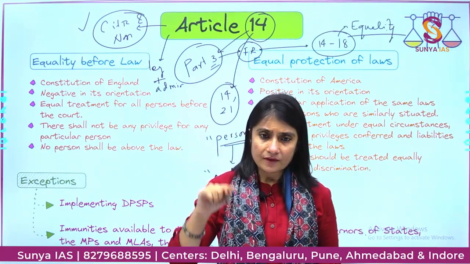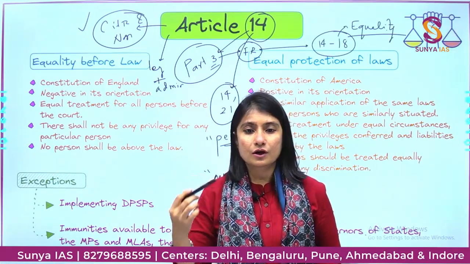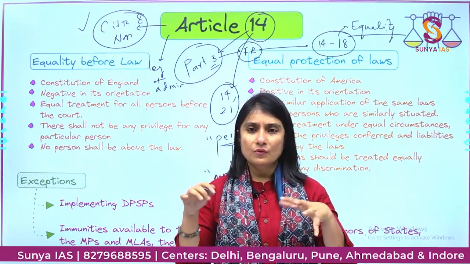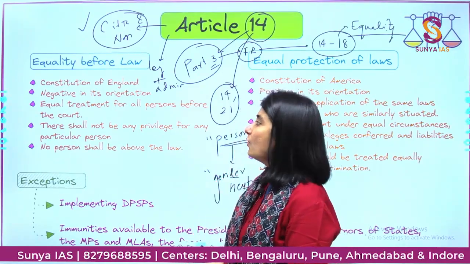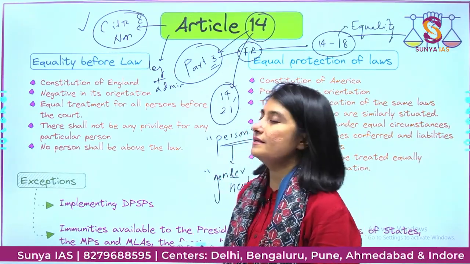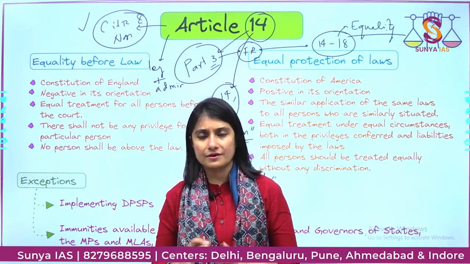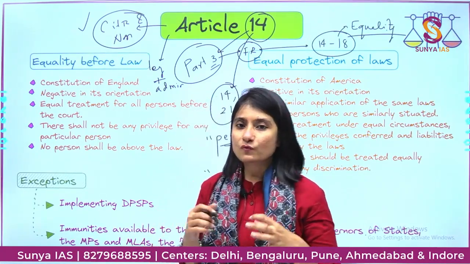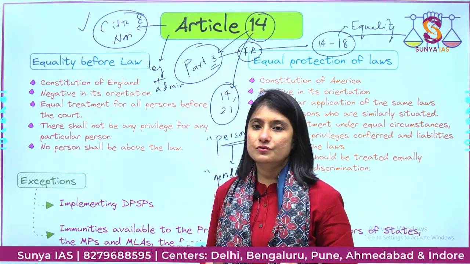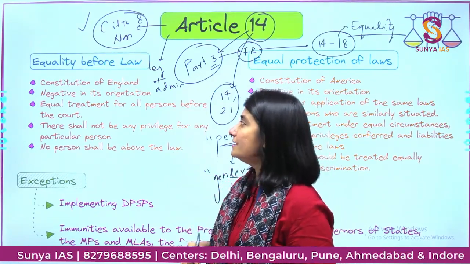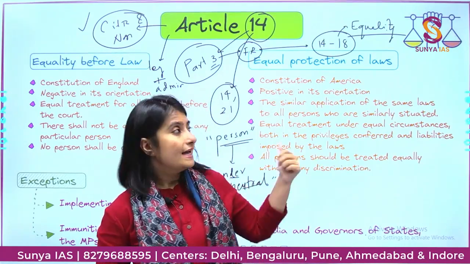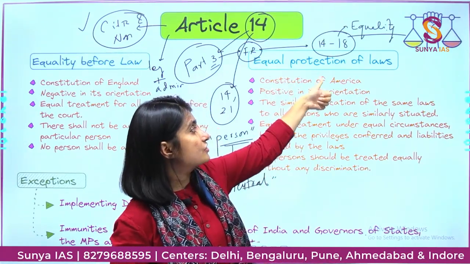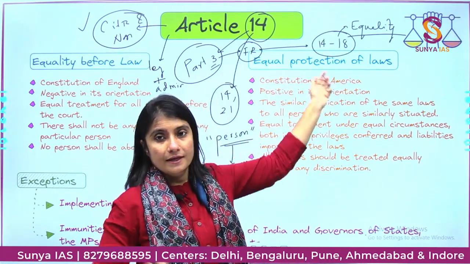Now, we have understood the characteristics of Article 14 and the importance of Article 14. So what does the text in the Constitution say? It talks about equality before law and equal protection of laws. It has two things.